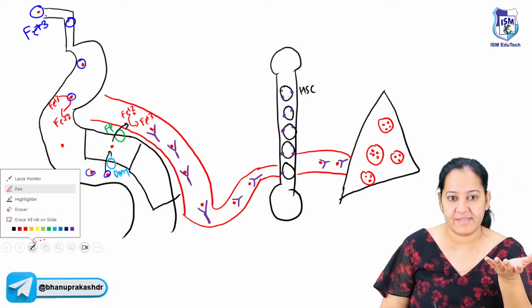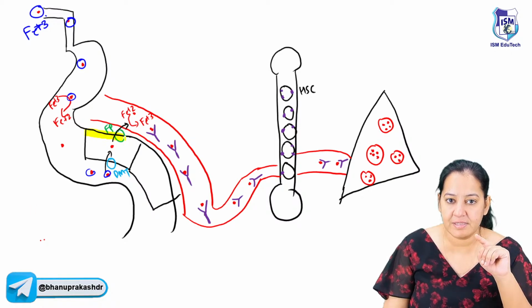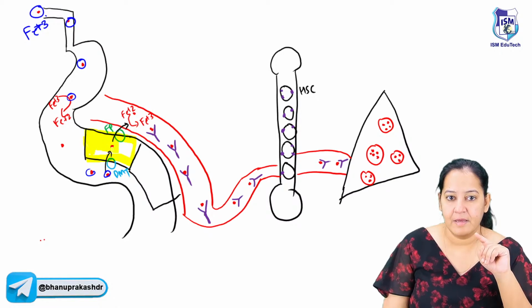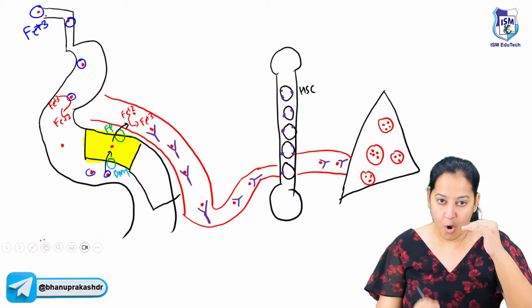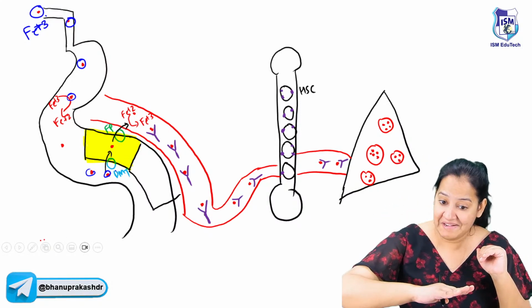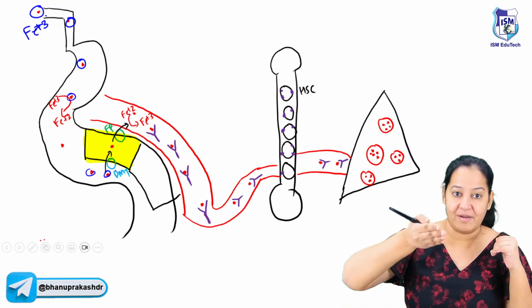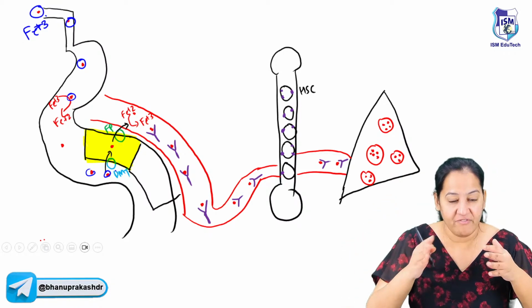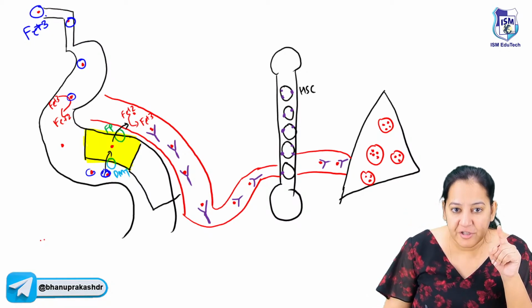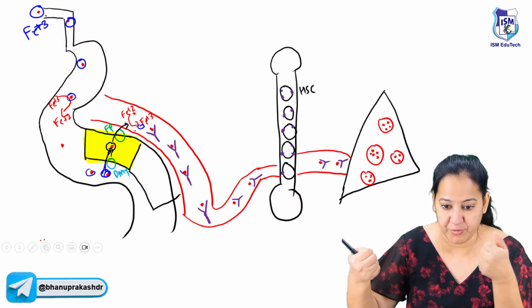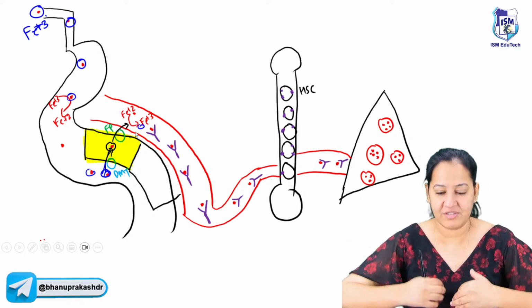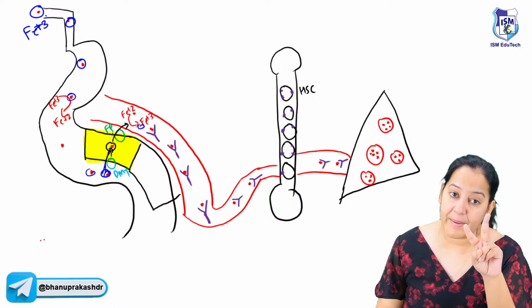Now I want the intestinal cell to absorb it. Can you see this cell? This cell is the intestinal cell. On one side of the cell there is the lumen of the intestine, and on the other side there is a blood capillary. I want the iron to get absorbed, go inside the cell, come out on the other side and reach the blood. This is what absorption is. So whatever we eat goes into the lumen of the intestine, gets absorbed and goes into the blood. So it requires two transporters.